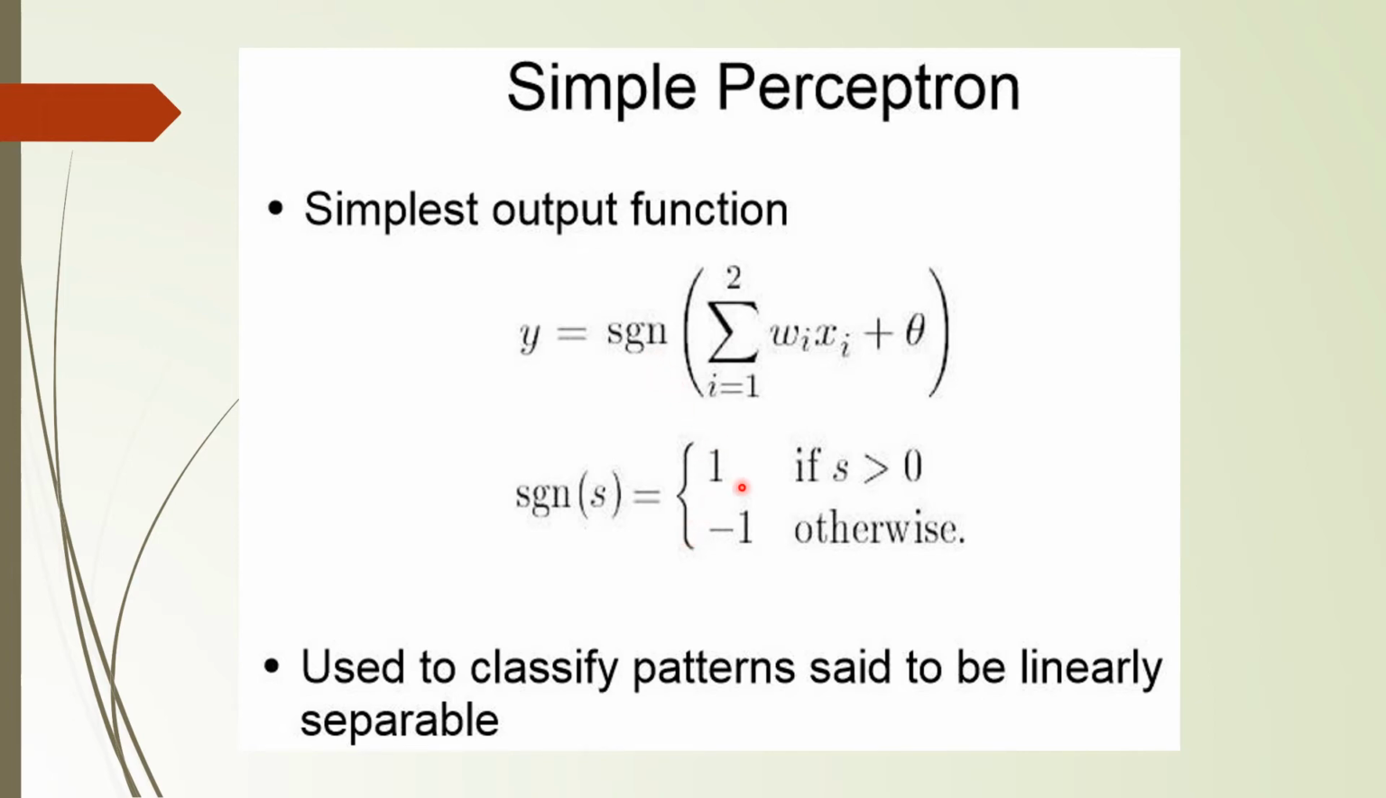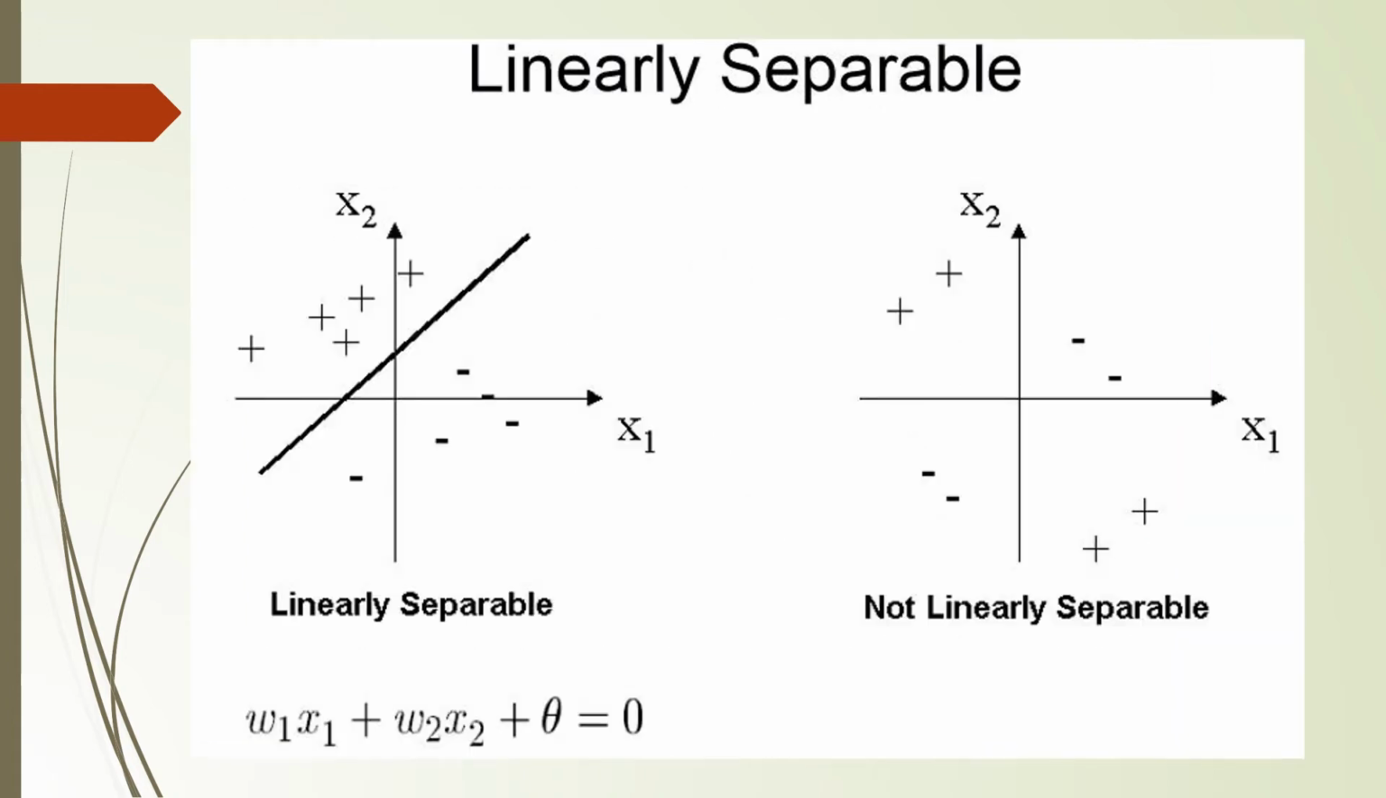It will be equal to 1 if s is greater than 0, and equal to minus 1 otherwise. If the summated value is greater than 0, the activation function will be 1. Otherwise, the activation function will be equal to minus 1. So this type of simple perceptron is used to classify patterns which are said to be linearly separable. Now we will see what is linearly separable.